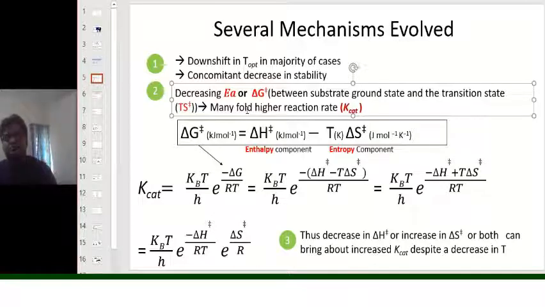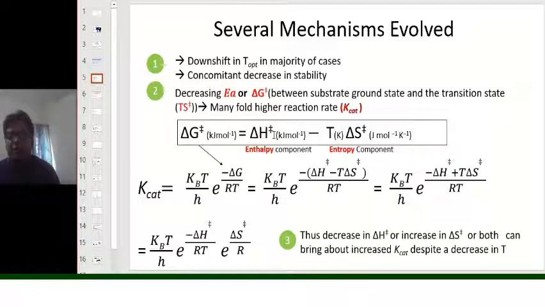So when you decrease the activation energy, there is a manifold higher reaction rate, that is K catalytic, and this is given by the Gibbs equation: del G transition in kilojoule per mole equal to del H transition state minus T, that is absolute temperature in Kelvin scale, multiplied with the change in entropy to achieve the transition state, which is given by joules per mole per Kelvin. So there are two components of the Gibbs free energy change for achieving the transition state, that is the enthalpy component, and another one is the entropy component.